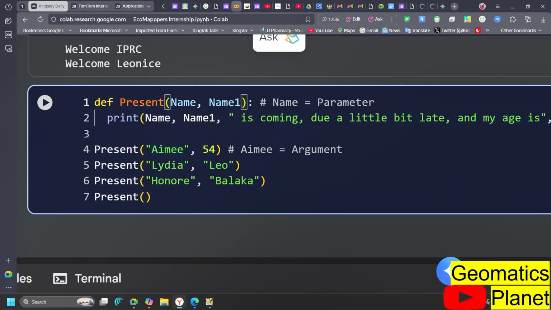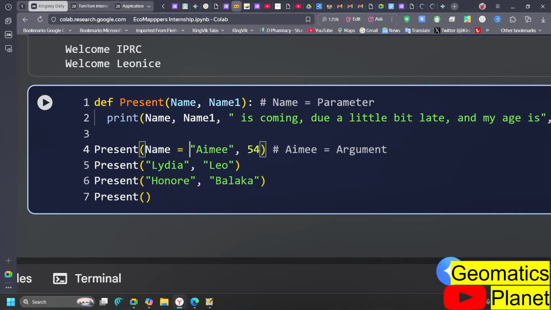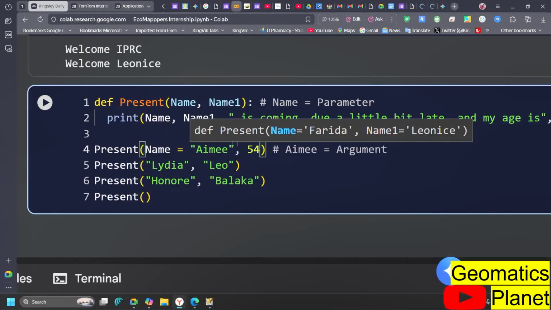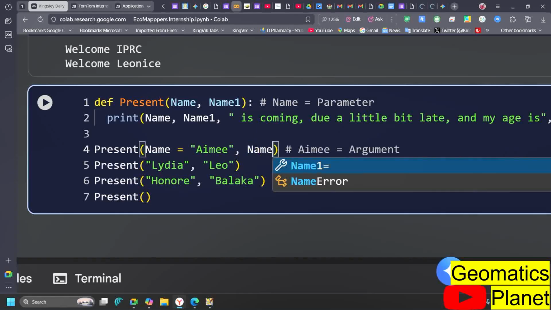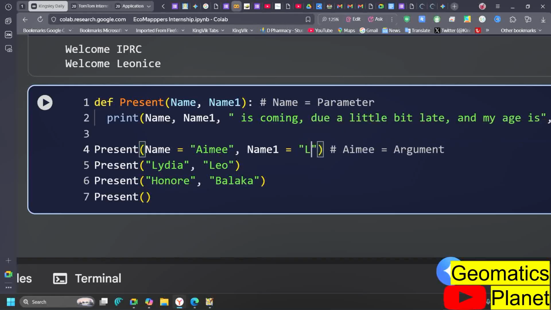Now what I'm going to do here is say name. For example, I'm going to say name here, and I'm going to assign Ame to it. Then in that way, I'm also going to say name1 here, and I'm going to assign Lydia into it.